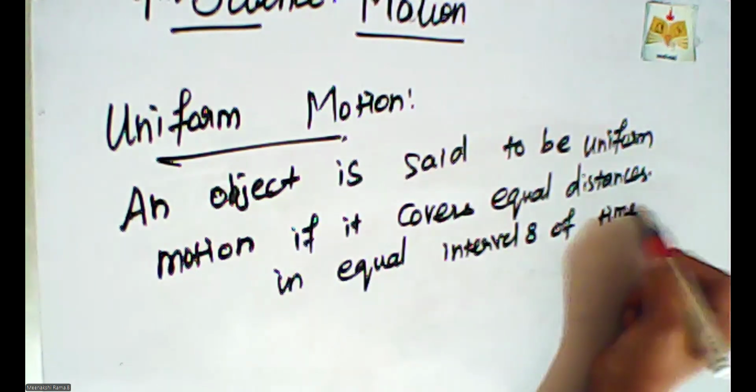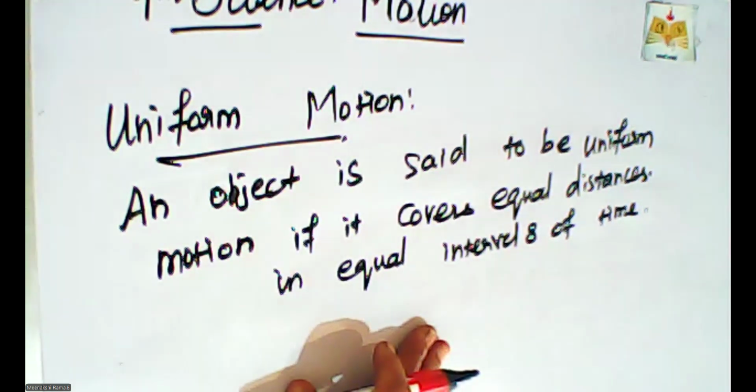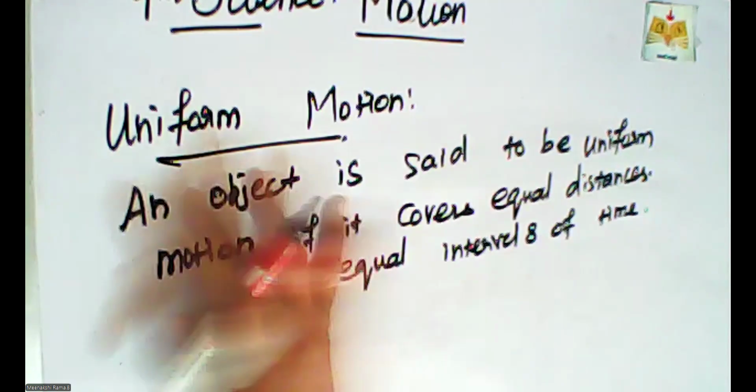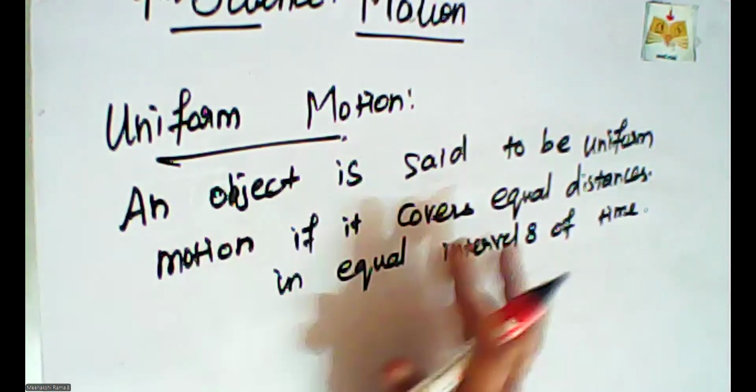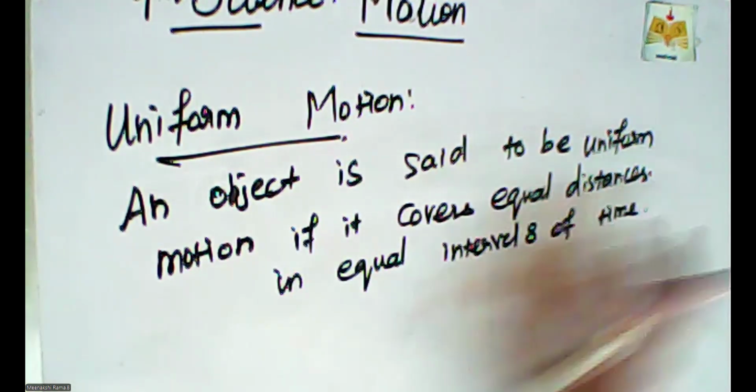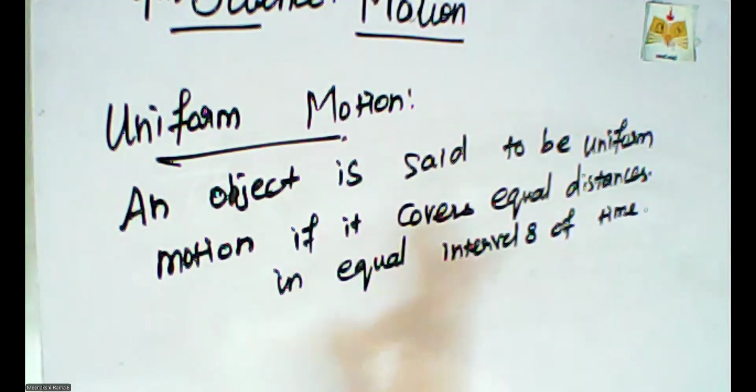So this is called uniform motion. An object is said to be in uniform motion if it covers equal distances in equal intervals of time.